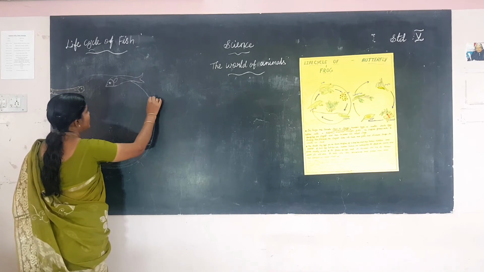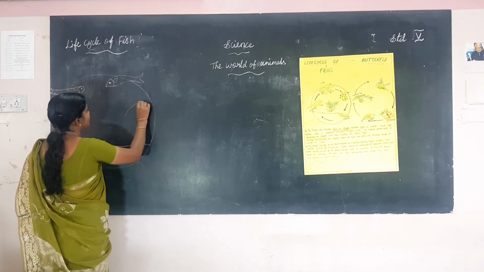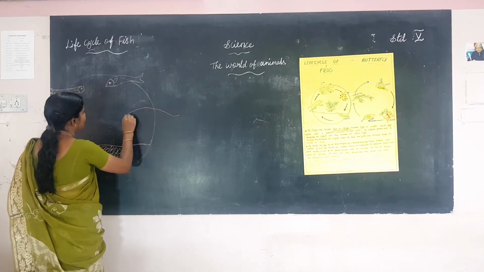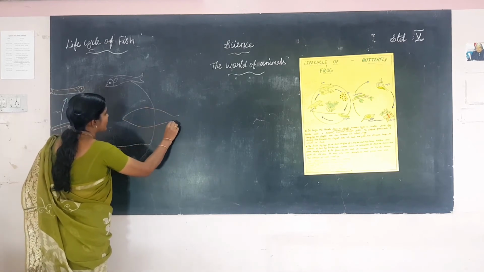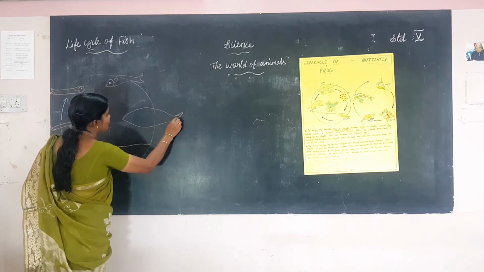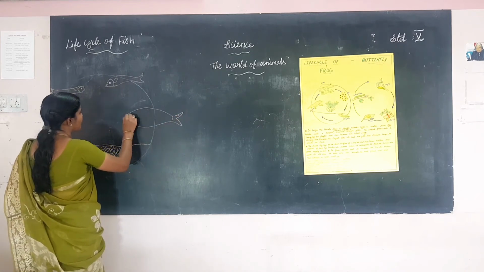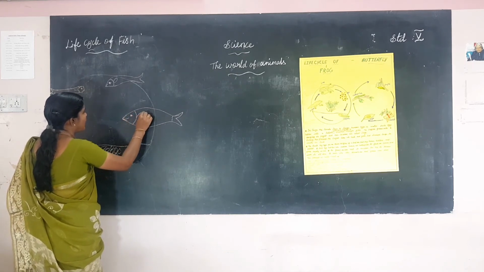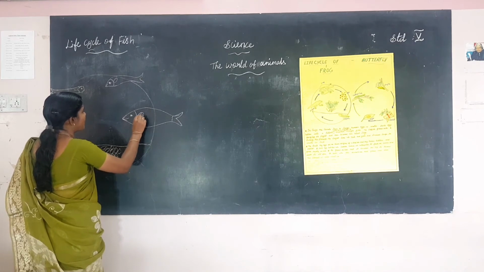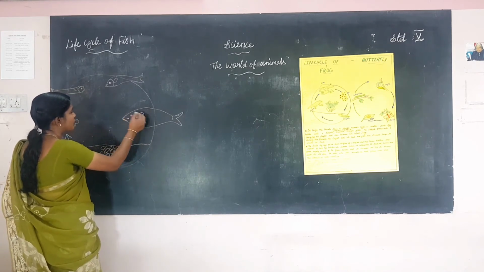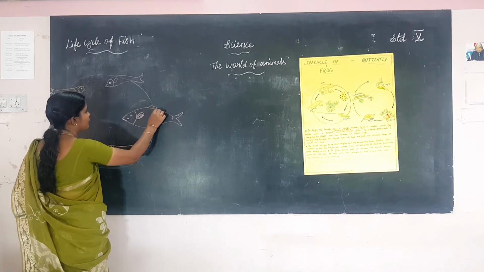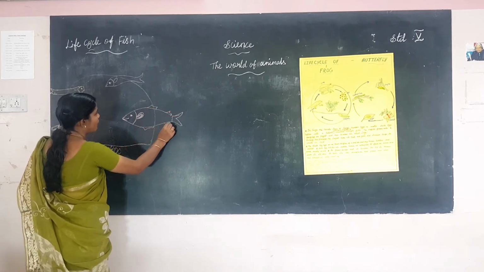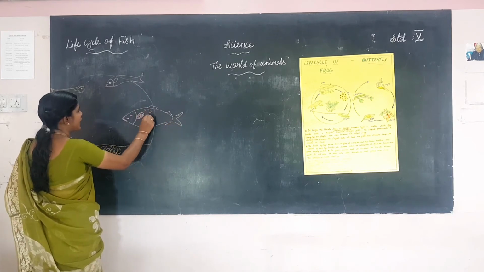Next stage, adult fish. This one is the gills. The respiratory organ of the fish is the gills. Pectoral fin, pelvic fin. The scales also develop.